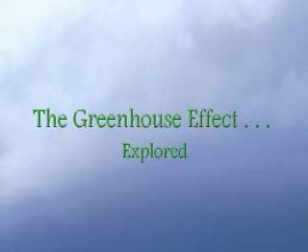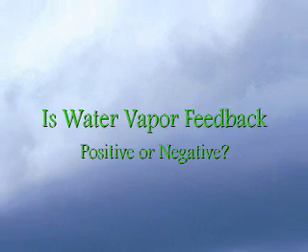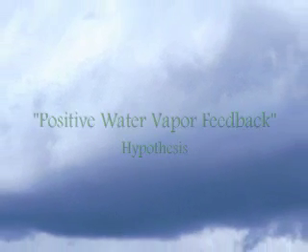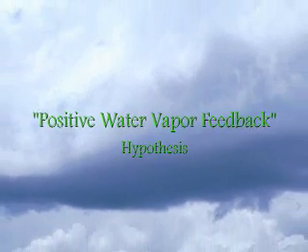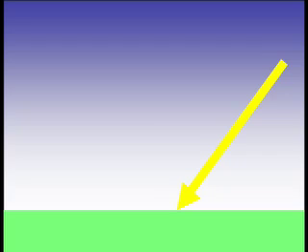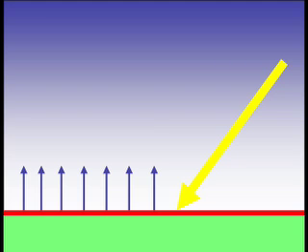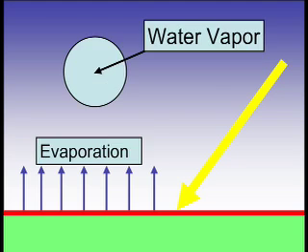The greenhouse effect explored. Is water vapor feedback positive or negative? An essential element of the greenhouse effect hypothesis is the positive water vapor feedback hypothesis. That is, if something causes an increase in the temperature, this will cause an increase in the evaporation of water into water vapor. This new humidity will absorb more of the infrared radiation coming off of the ground.